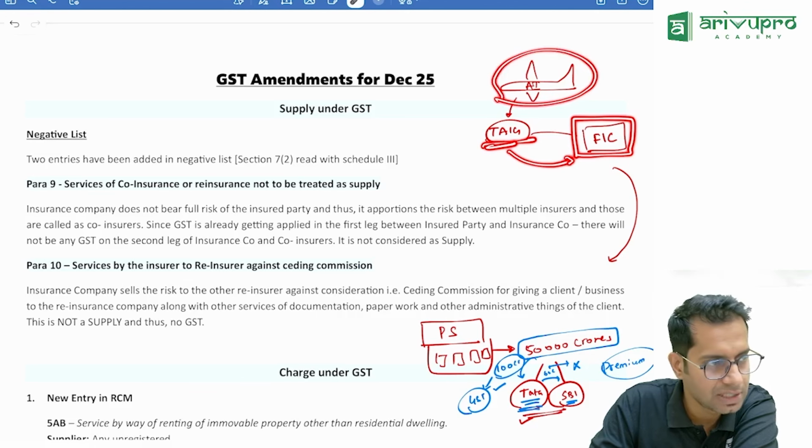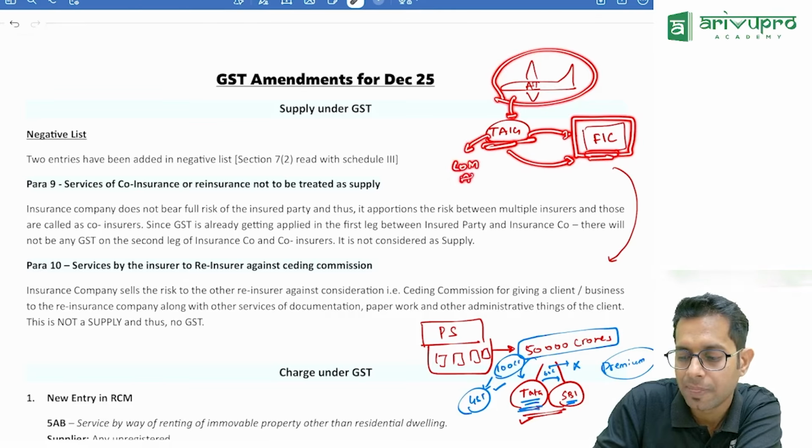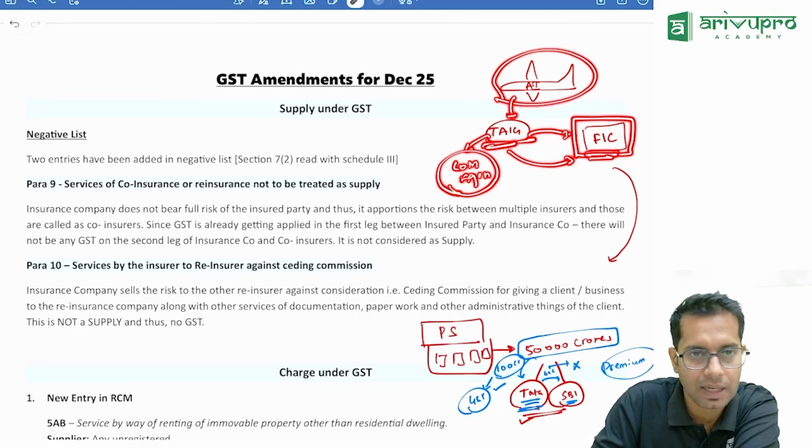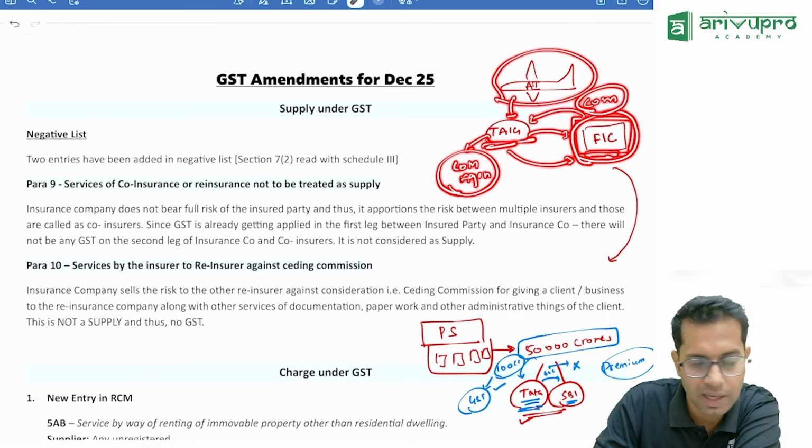Basically, Air India took services from Tata group, but Tata transferred its risk to a foreign insurance company. So can I say for the foreign insurance company, Tata is like a commission agent only? Just like Dilip, it is like a commission agent. So now here, this foreign insurance company will pay commission to Tata Insurance, correct? It will give a commission to Tata Insurance.